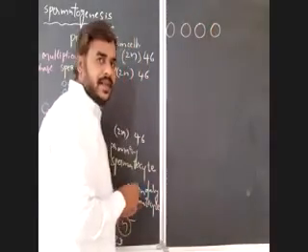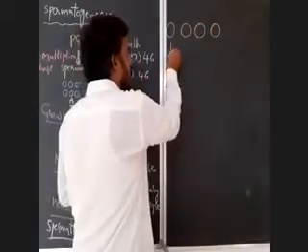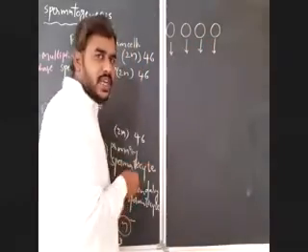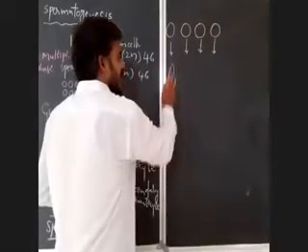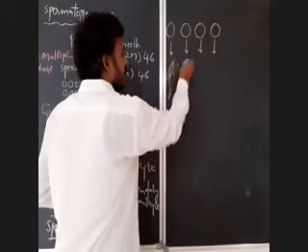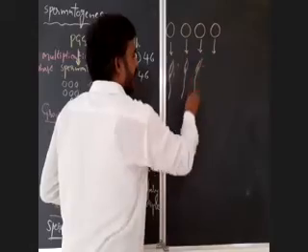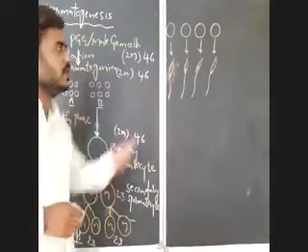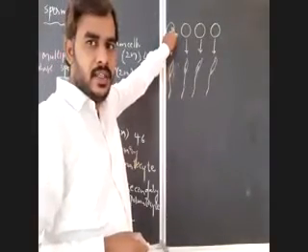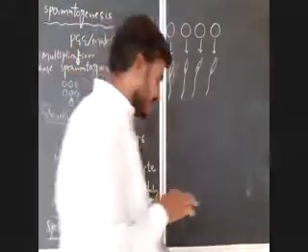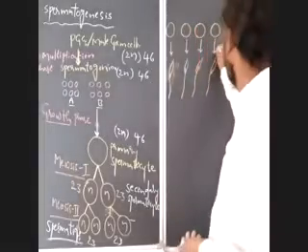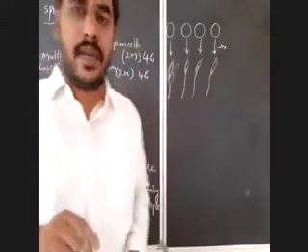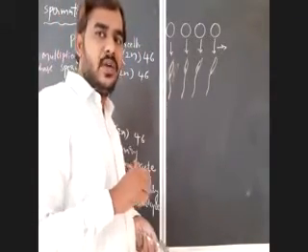Now the 4 spermatids will undergo metamorphosis, structural modification, and that leads to formation of the motile and functional haploid cells, that is the sperm. The modification of spermatids into spermatozoa is known as spermiogenesis.